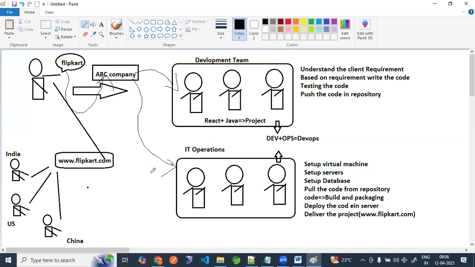Immediately, developers and operations will come together on a call. They will look for the bug. They will check Kubernetes logs. They will check CloudWatch. Where is the exception? They will find the log and immediately try to fix it. Right? So who are involved? Developer is involved, operations people are involved, DevOps people are involved. So DevOps is not a one-person job.